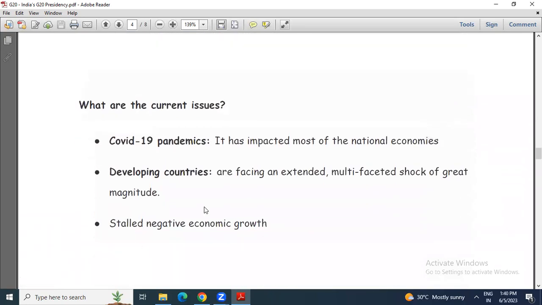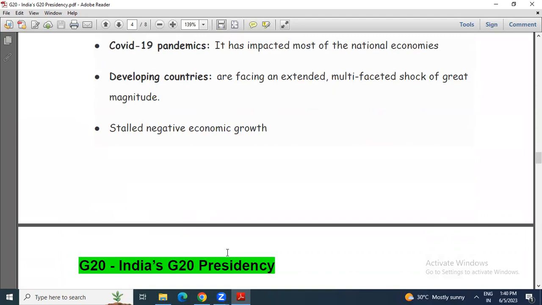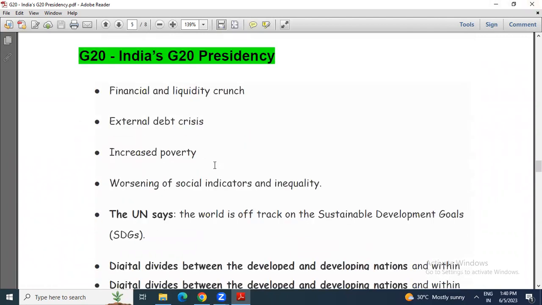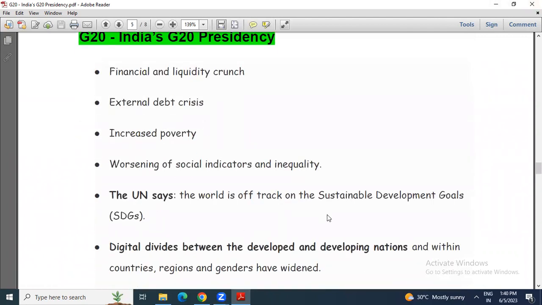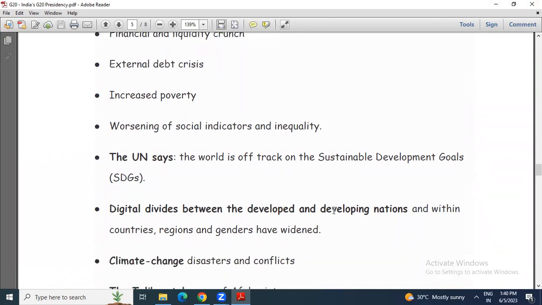Now, on current issues: after COVID-19, the economies of most countries are going down. Developing countries faced many problems, and negative economic growth was seen. The UN says the world is far behind, or off track, on the Sustainable Development Goals.